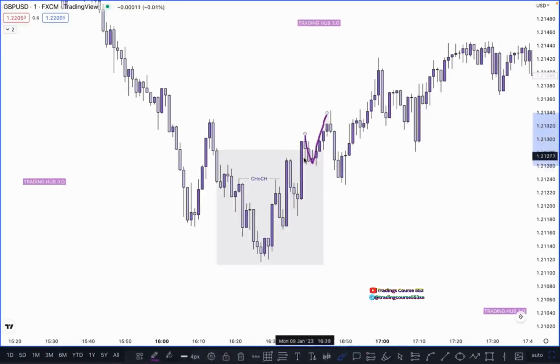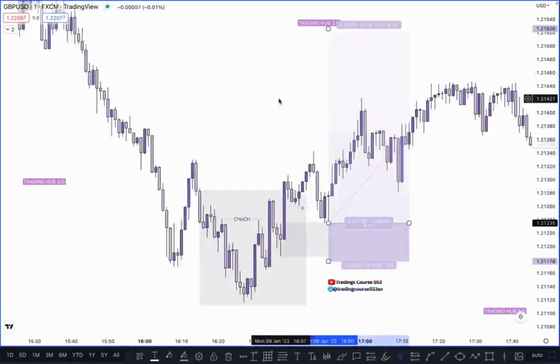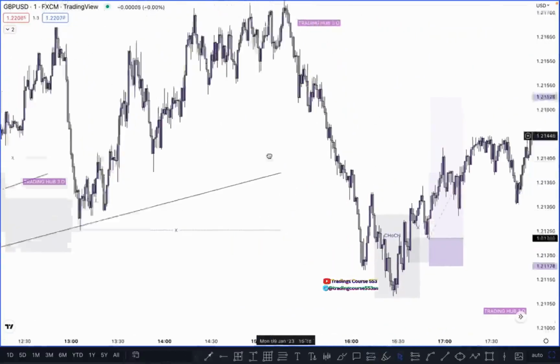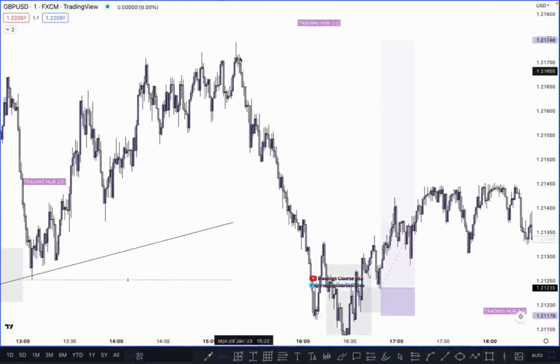So after this one, what happened here? Market created this inducement, right? So once market has taken out this inducement, we can definitely buy below it, right? So this becomes our inducement at this point. After taking out the inducement, where is our order block? This one, right? So this one is our valid order block. Definitely you can buy here at this point, okay? And the target will be the same 15-minute measure high, which one is here, right? So this one is our target, because this one is our highest point in the 15-minute.